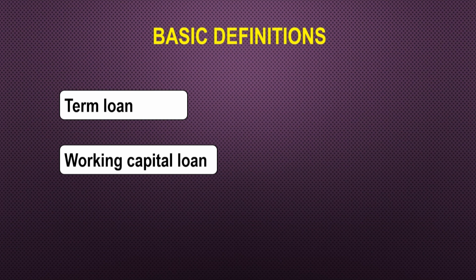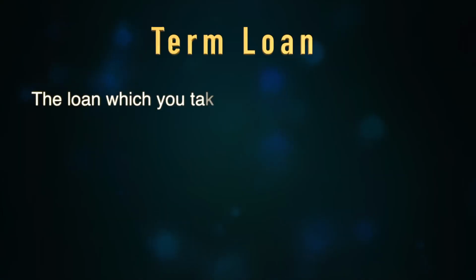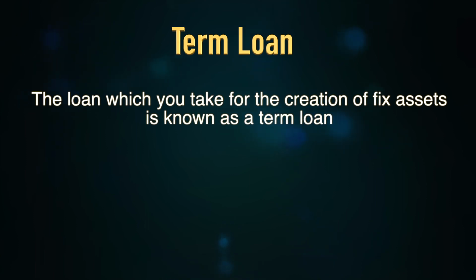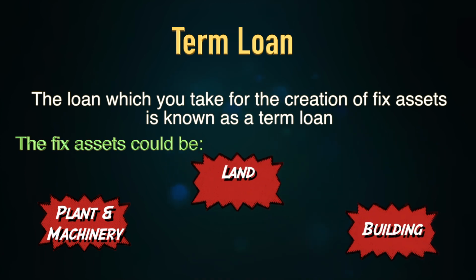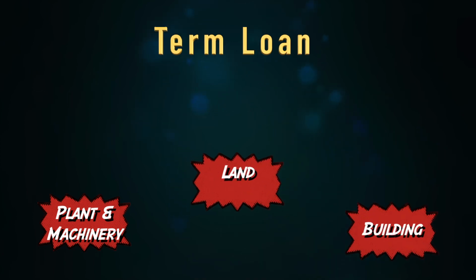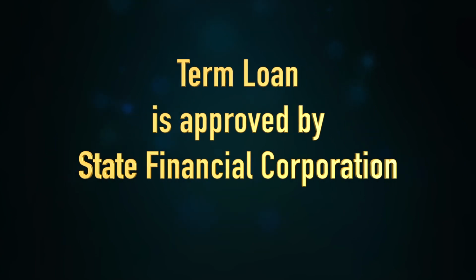Because when you go to a bank or when you go to State Financial Corporation to take a loan, we have two types of loan: term loan and working capital loan. Now the question is, what is a term loan? The loan which you take for the creation of fixed assets is known as a term loan. The fixed assets could be like plant and machinery, land, building, etc. So the loan which you take for that is known as the term loan, and normally we go to the state financial corporations for taking the term loan.